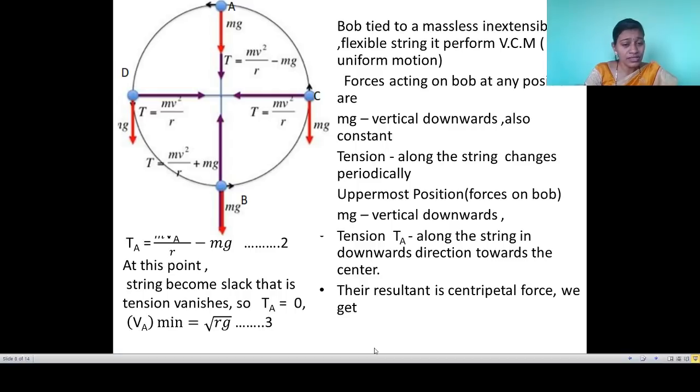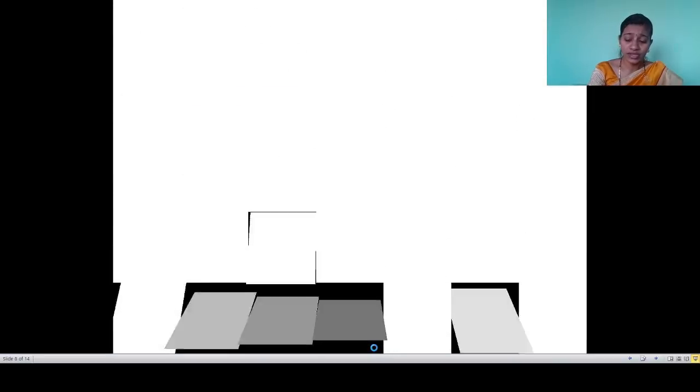you can put the value of Ta in the first equation or the second equation. So by putting the value of tension Ta equal to 0, we get V minimum is equal to root Rg. You can understand, simple mathematical steps are there. Let us move toward the next.